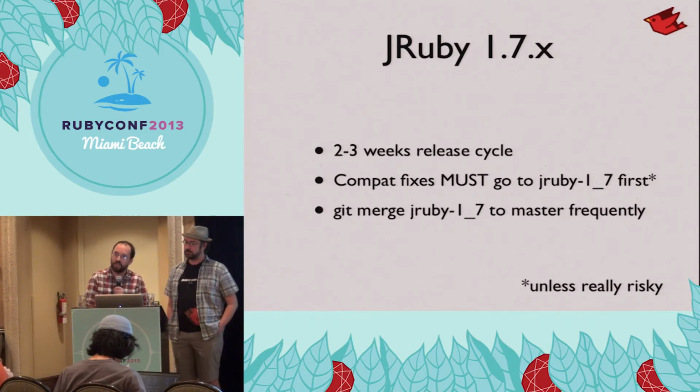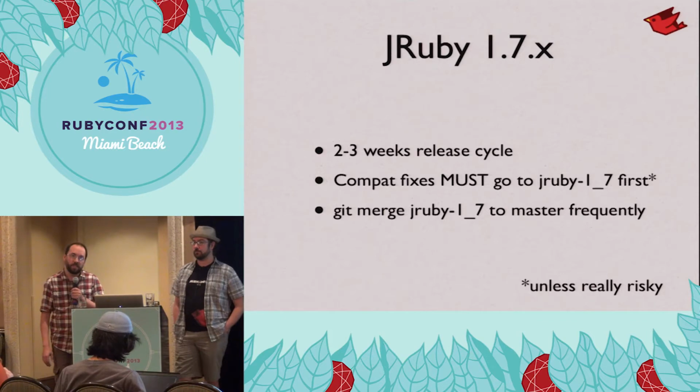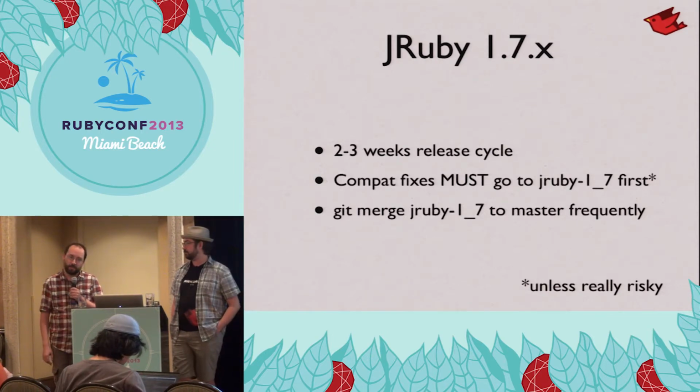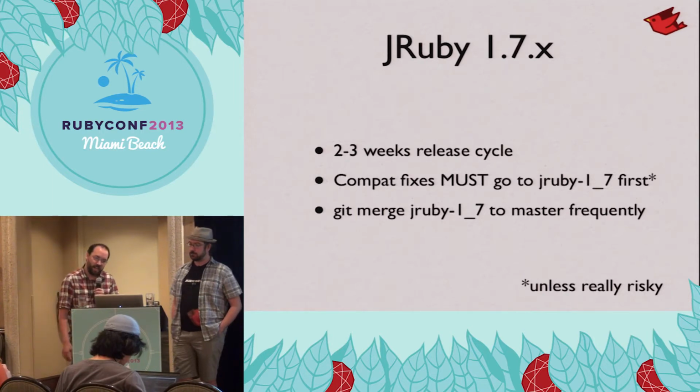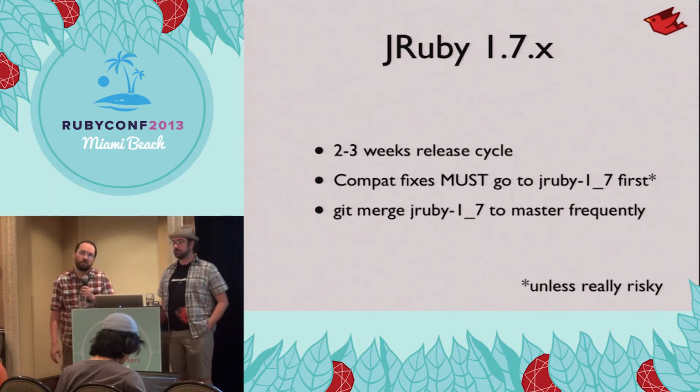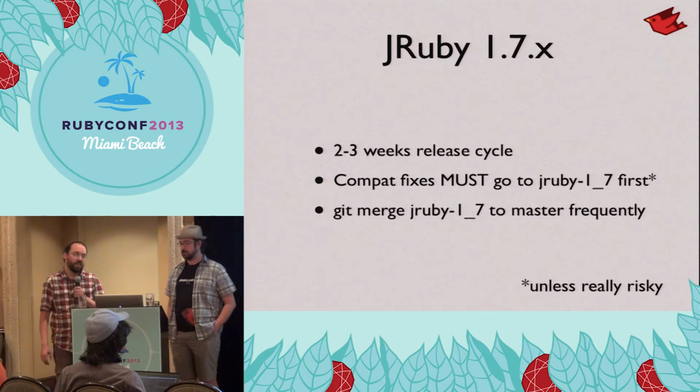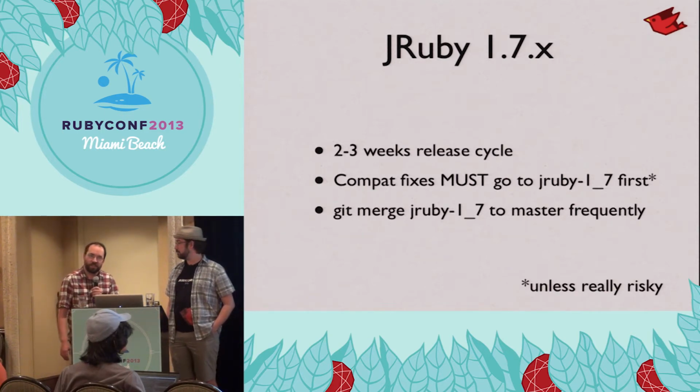So the other things that we're going to do to try to make this dual branch development work better is we're going to make sure that we put out a release at least every 3 weeks. This is to keep us honest. If we go and put out a release in 3 weeks and it only has one fix in it, then we're not really doing our jobs. So this will keep us honest. And the other big change is that anything that involves compatibility, we're going to apply to 1.7 first. And we're constantly merging back to master. Things will be golden. I think we've finally found our sweet spot here.